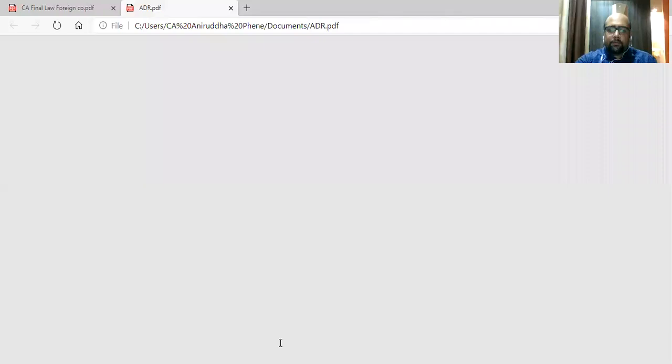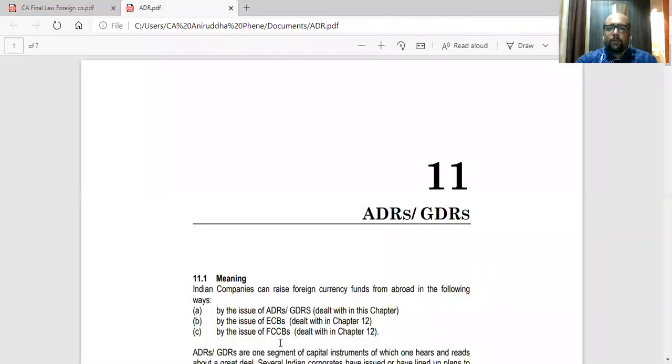Okay sir. And sir, where exactly does it show in the balance sheet? In the balance sheet, it shows only as share capital. It is just called ADR, but it is share capital only. End of the day, because they are ADRs, they are backed by shares only.